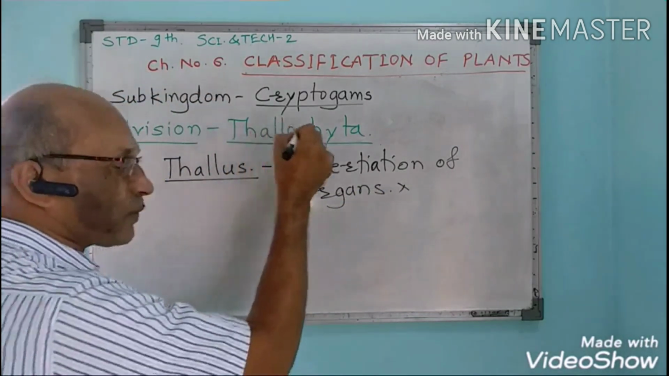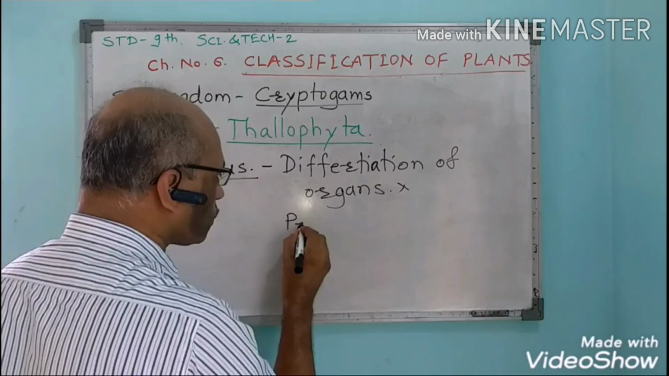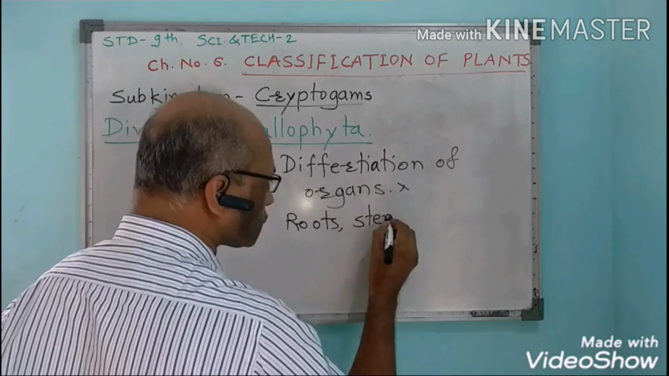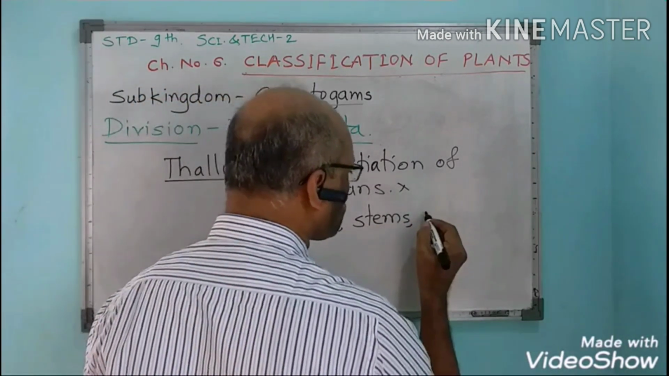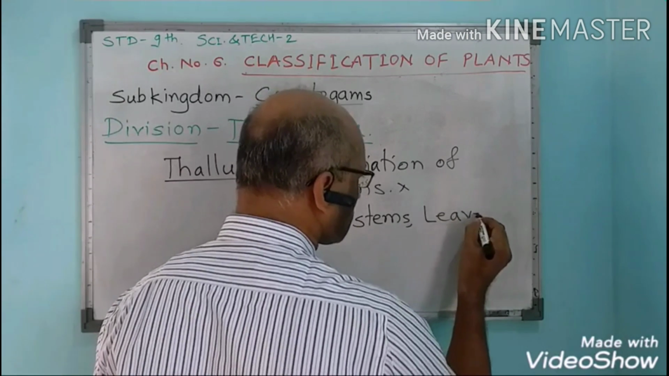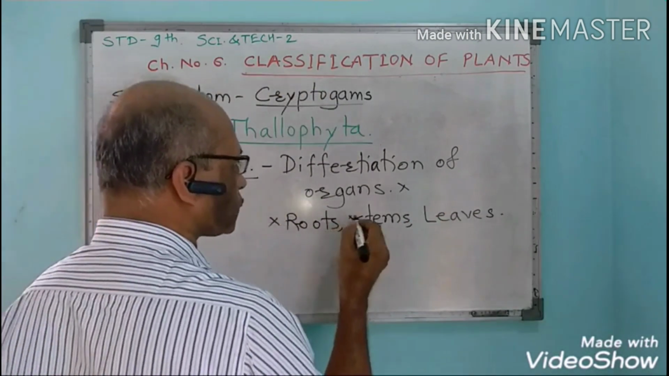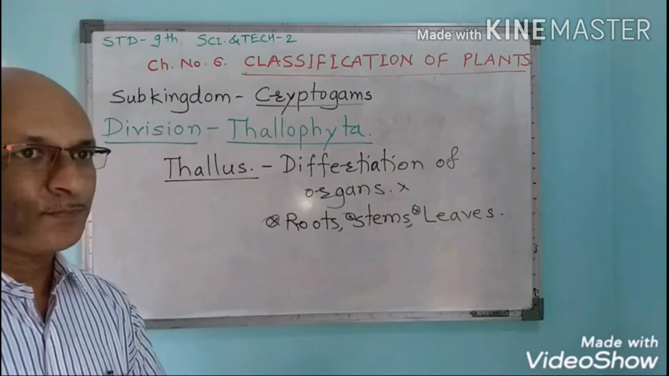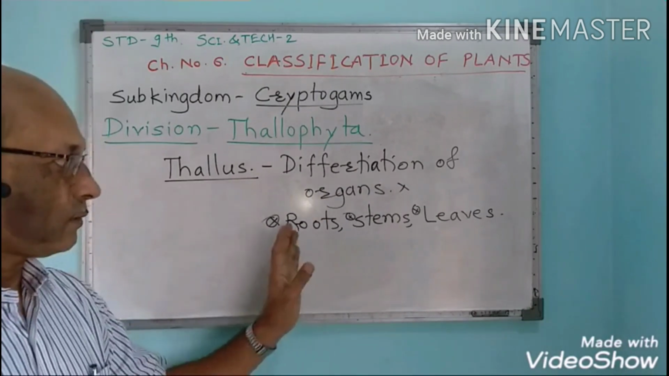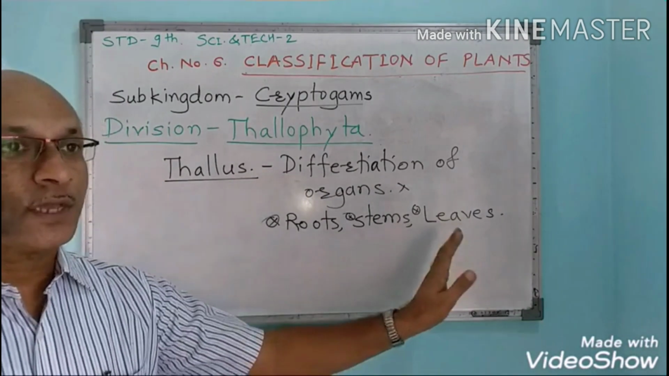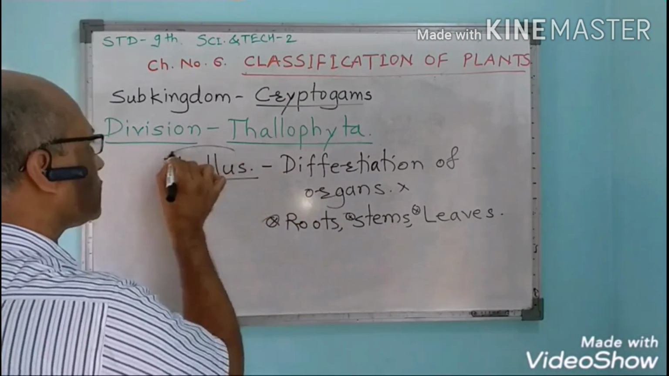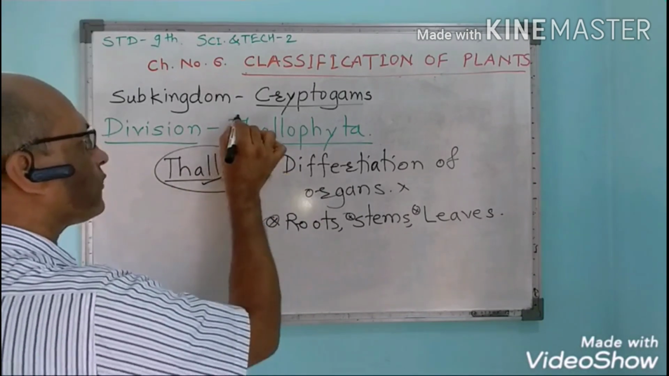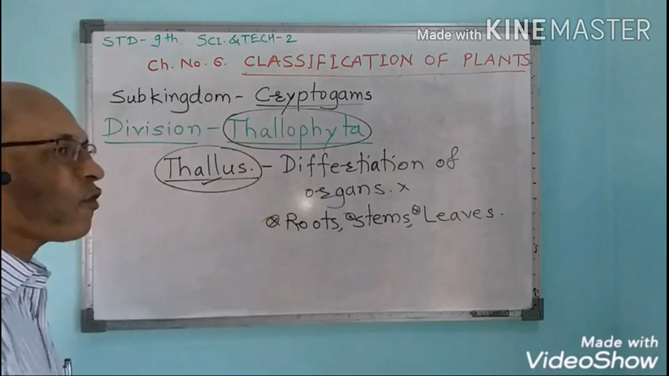That means these plants will not show true roots, they will not show true stems, they will not show true leaves, etc. No such organs will be observed in these plants. They have chlorophyll pigments, but the differentiation of organs is totally absent. The body of the plant is known as thallus, and all the organisms are in this manner. Therefore these plants are known as thallophyta.